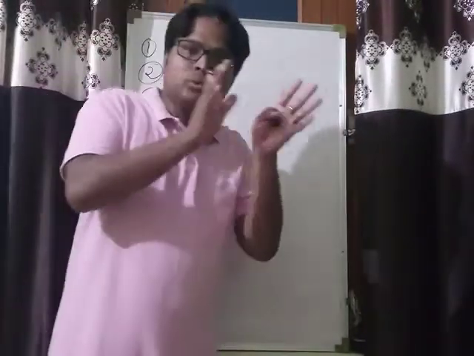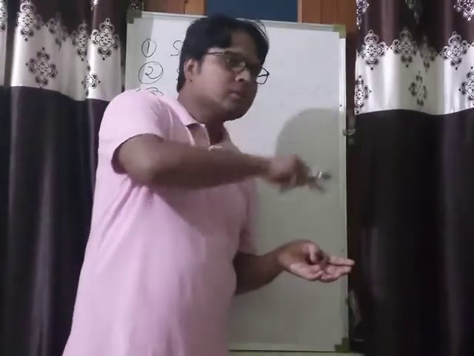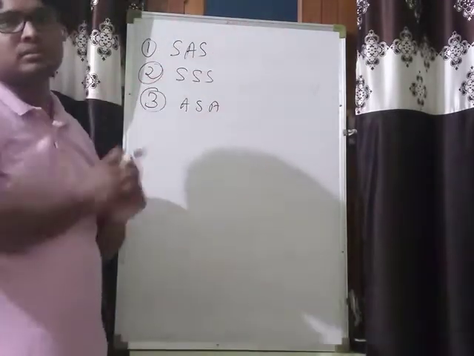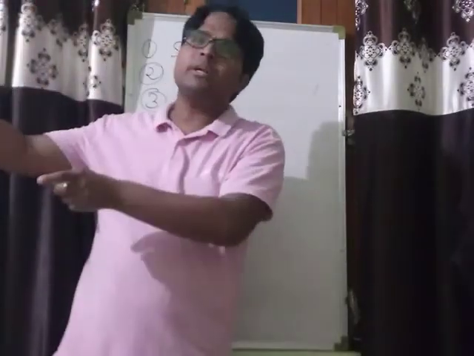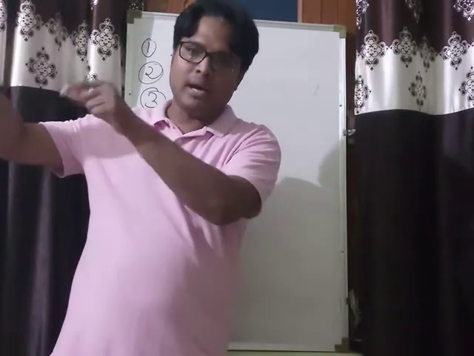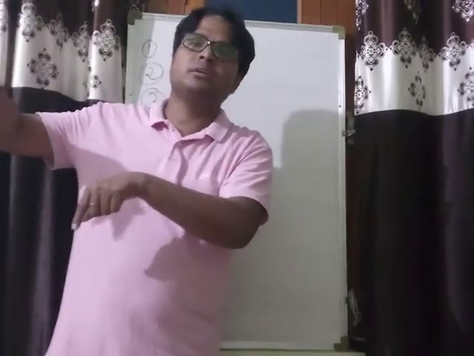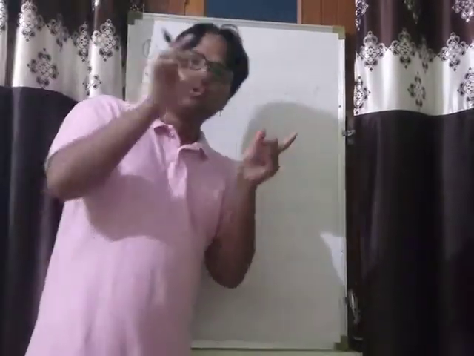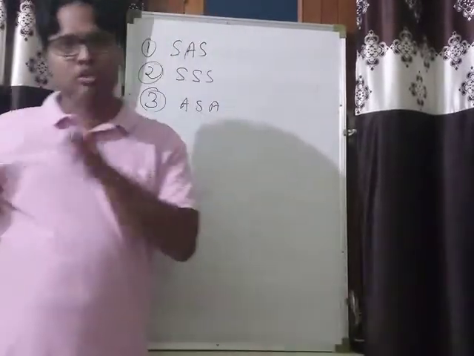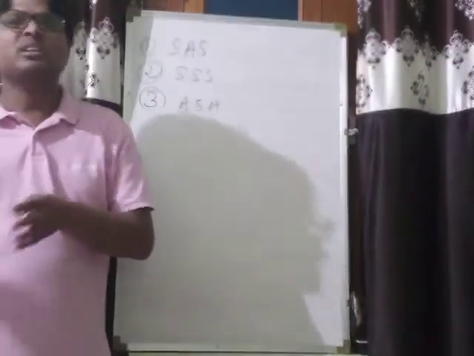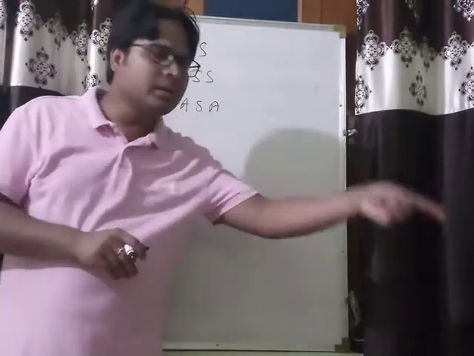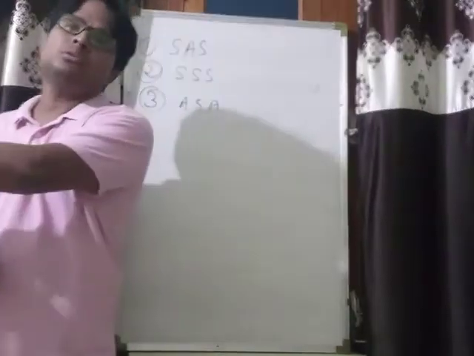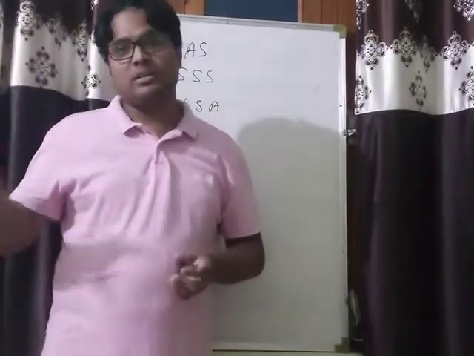If any two angles of one triangle and the included side between those two angles are equal to the corresponding two angles of another triangle and included side, then the two triangles are congruent. And we know that if two angles of one triangle are equal to the corresponding two angles of another triangle, then it is very easy to prove that the third angle of the first triangle is equal to the third angle of the other triangle.